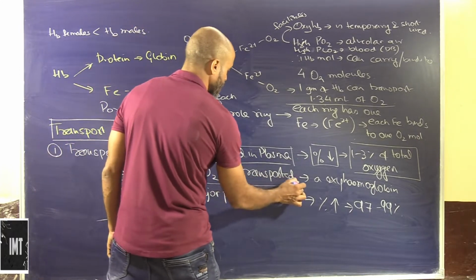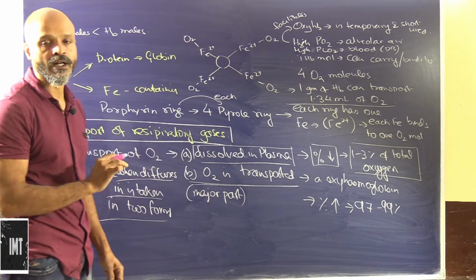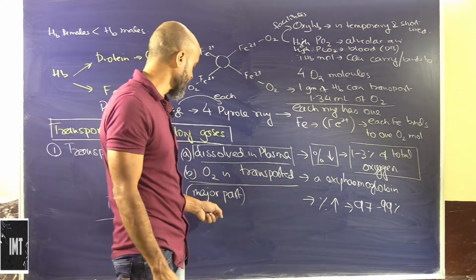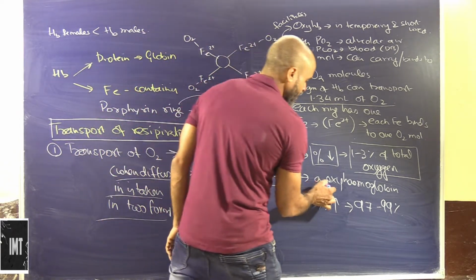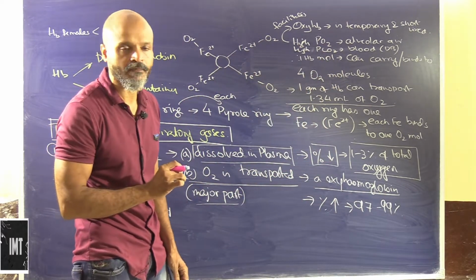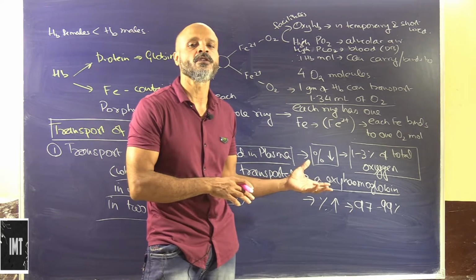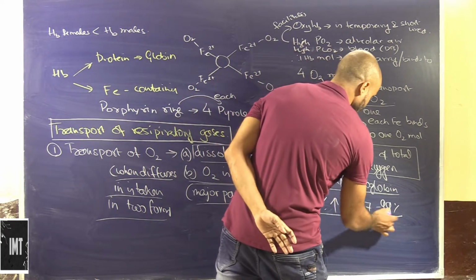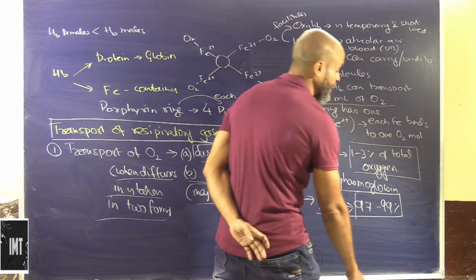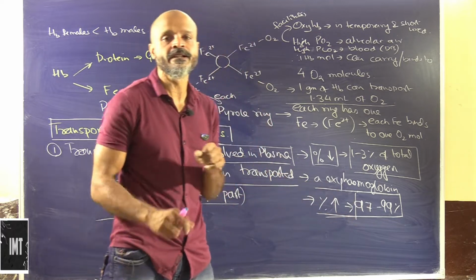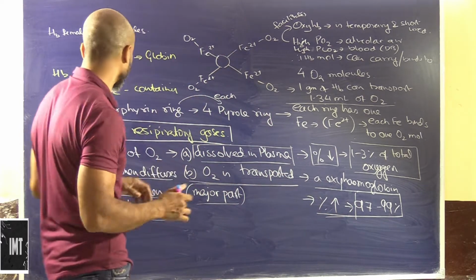The other portion is the one which we need to understand, study and keep in mind. So oxygen is transported, the major part, in the form of oxyhemoglobin. We have seen that this is a temporary compound formed by the combination of the pigment hemoglobin and oxygen. This has a percentage of 97 to 99%. This is a very high percentage, and this would be the reason for transfer of oxygen throughout the blood.